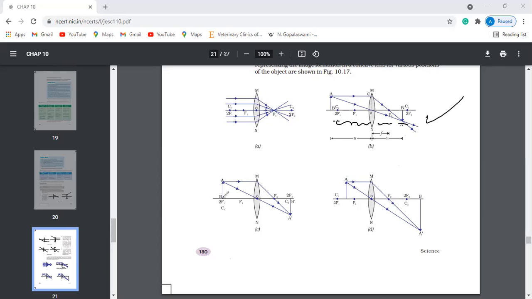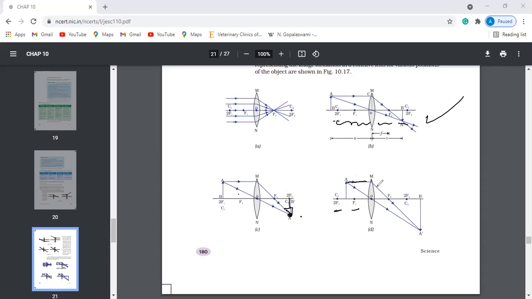Next, here you are keeping the candle exactly at 2F1. You will have two rays: one will go in this way and one goes through F2 like this. One more ray goes like this and goes straight, so these two lines meet here, and you will have the image like this. One more case: you're keeping the candle between 2F1 and F1.